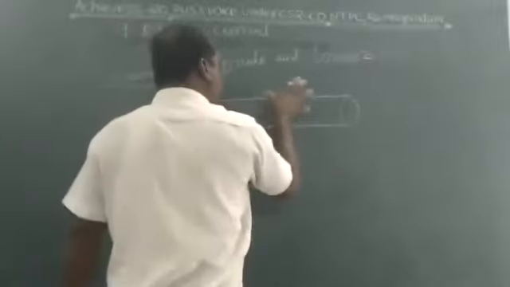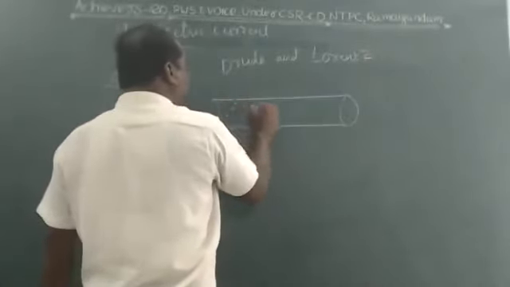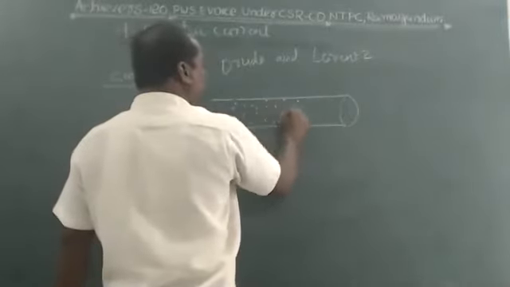Metal is a good conductor. A metal conductor contains a number of free electrons.